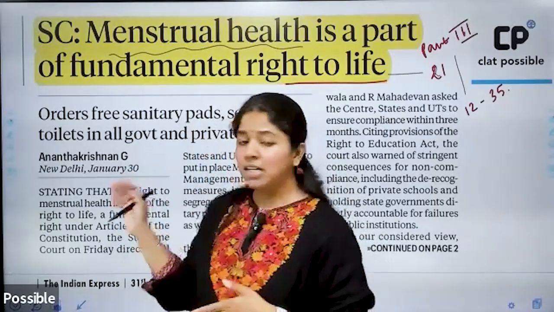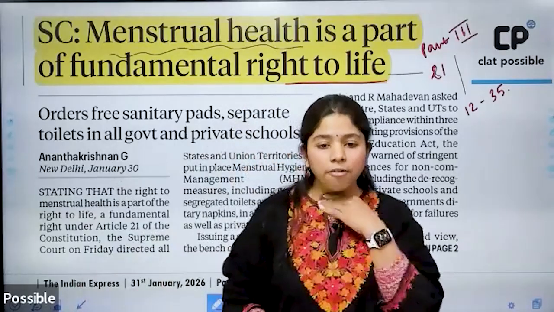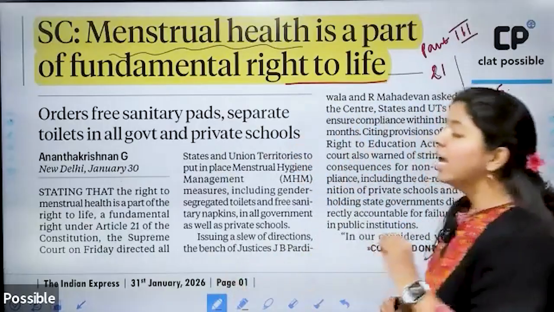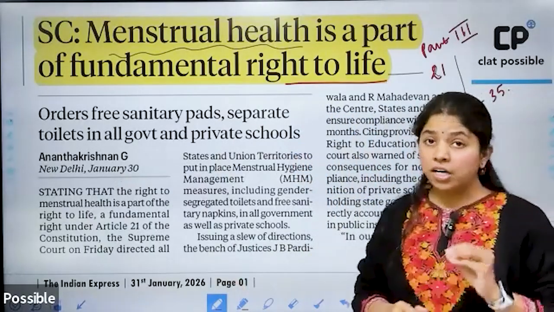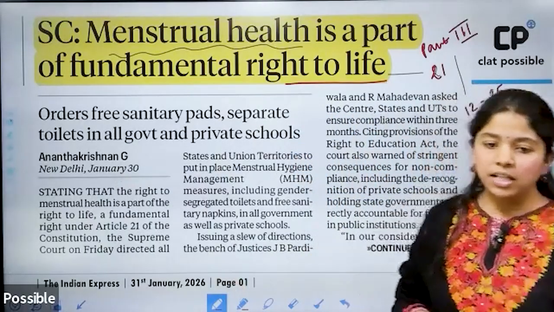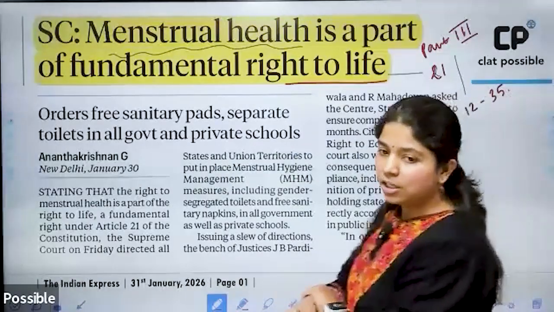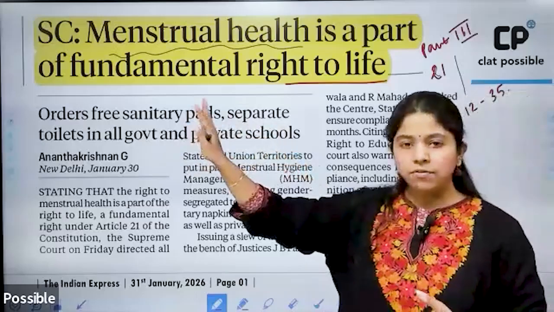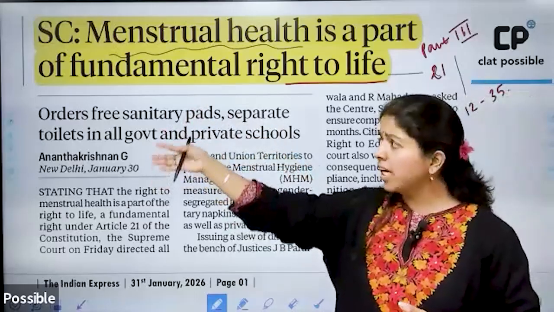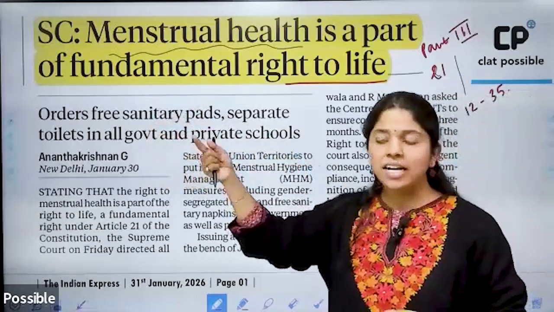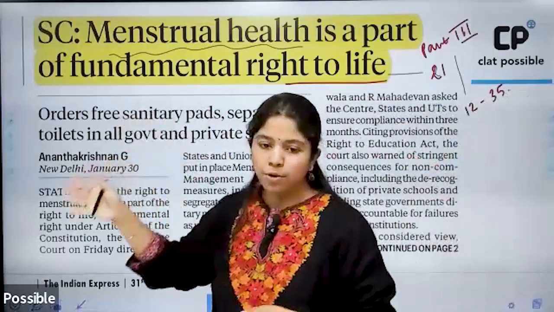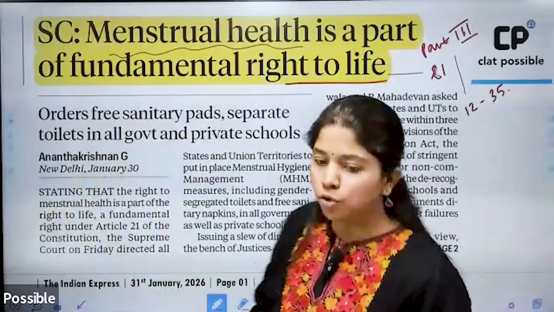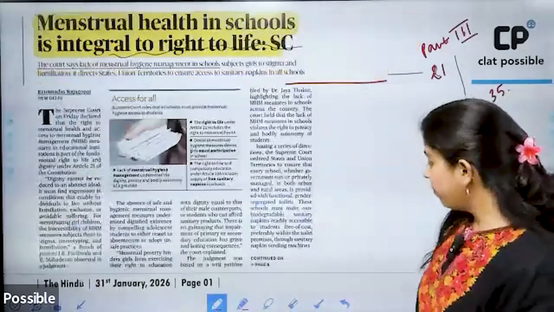So the Supreme Court has now made it an onus of private schools as well as government schools to ensure that menstrual health is provided for girls in each and every school in the country, and it is a part of Article 21. And this simply entails separate toilets for girls and boys, free sanitary pads for girls, and then naturally when such things are being provided for, also menstrual hygiene education must be provided in schools to girls as well.